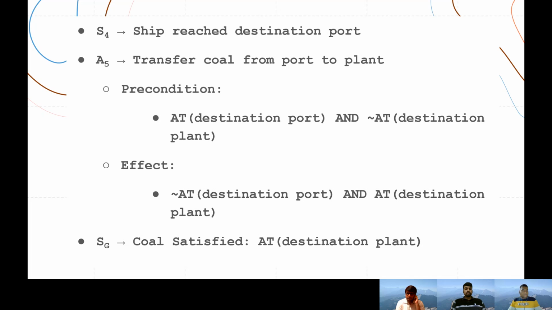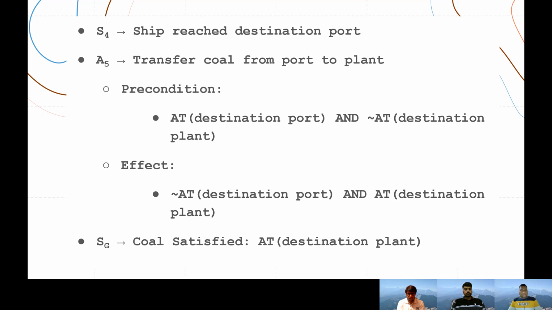So from this S4 stage, we have to now directly go to the SG, that is goal state. So yeah, we have to perform action A5, that is from port to plant. We have to transfer the coal. The precondition for this is the coal is at the destination port, that is the port where ship port, and it is not at the destination plant. So the transfer process takes place, and the cargo, that is the coal in this case, gets reached at the destination plant, and currently it's not at destination port. That's what we mean by these terms not of AD and AD, the presence of coal.